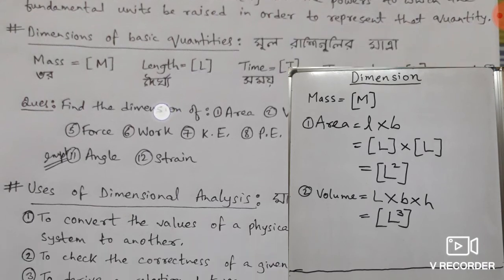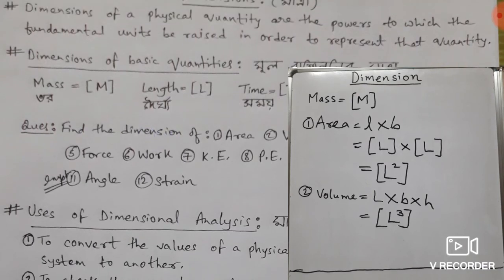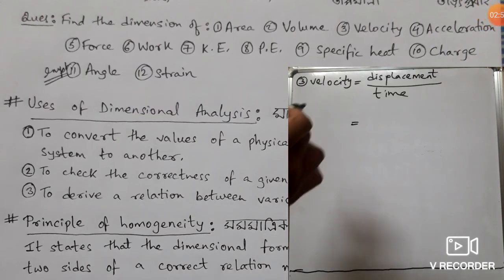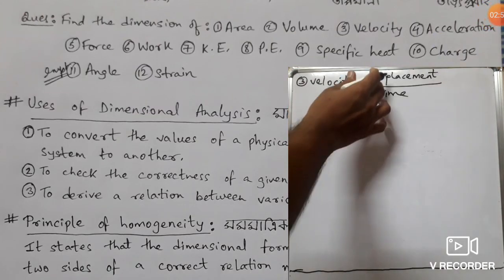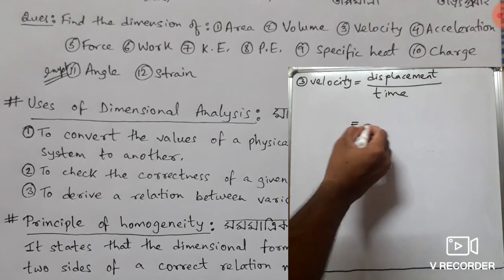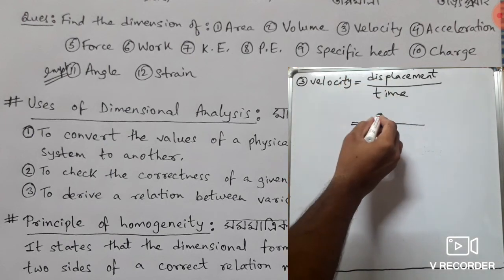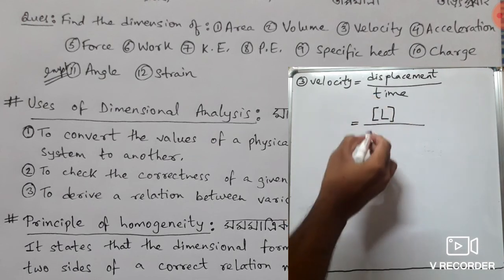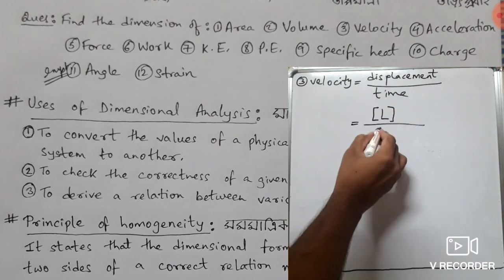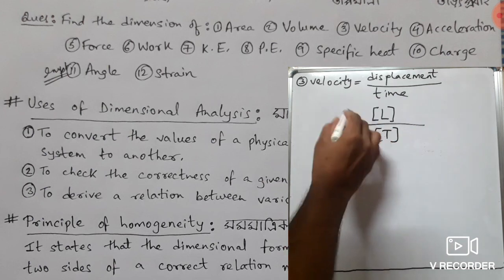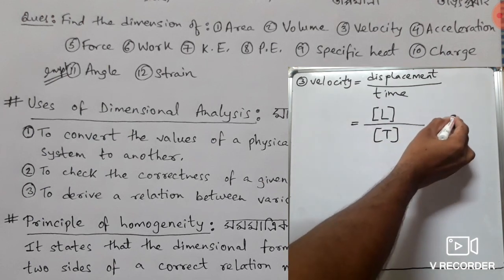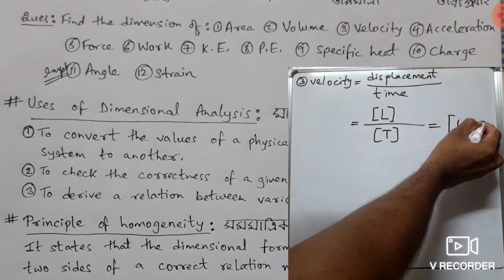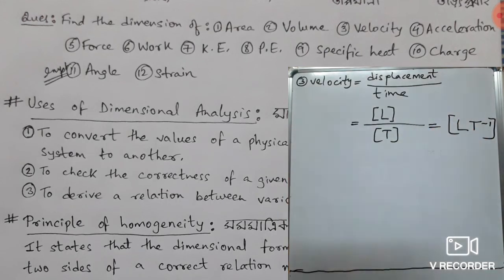Now let us find some more dimensions. The formula for velocity is displacement by time. What is displacement? It is nothing but length. So the dimension of displacement is L for length, and time is T. So what will be the dimension? It will be L, and T will go up, it will become T to the power minus 1.